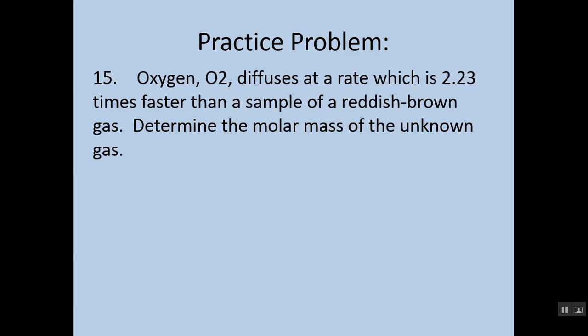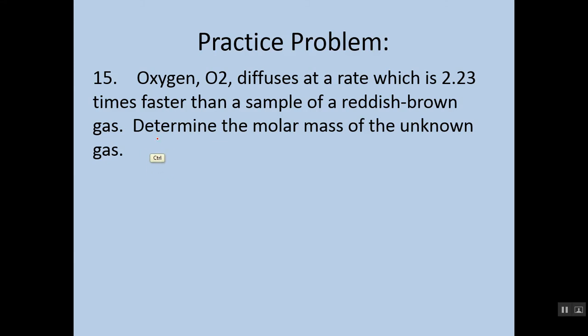All right. Here it is. Oxygen, O2, diffuses at a rate which is 2.23 times faster than a sample of reddish-brown gas. Determine the molar mass of the unknown gas. So let's think about a couple things we're given, right? We're being asked to do rate of diffusion, so velocity of our unknown gas, right? Because we don't know it. I'm sorry, we don't know it. That's not what we're trying to figure out.